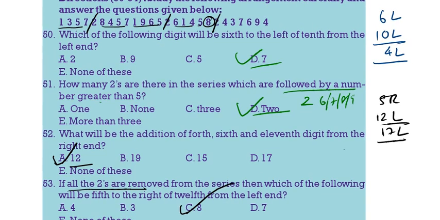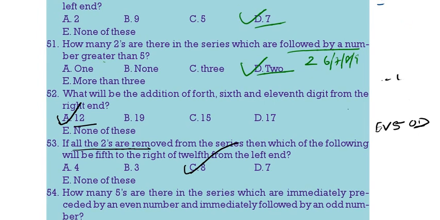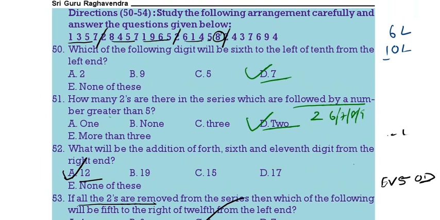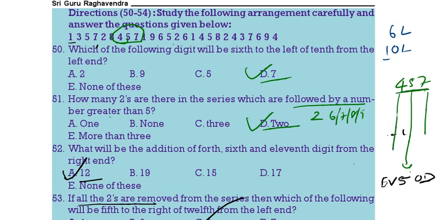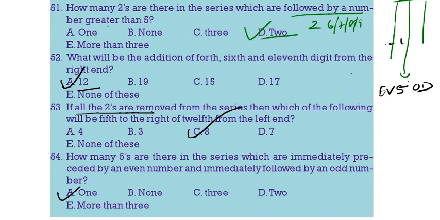Then see the next one. How many 5's are there in the above series which are immediately preceded by an even number and immediately followed by an odd number? So before 5 there should be even, after 5 it should be odd. We are having only one such digit. Here we are having 457: 5 preceded by even, followed by odd. Only one we are getting. Only one is the correct answer. Next.